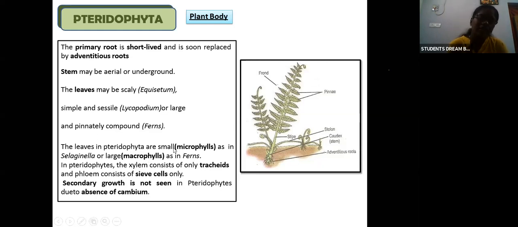In pteridophyta, xylem consists of only tracheids and phloem consists of only sieve cells. So vascular plants are still primitive here. Xylem contains only tracheids and phloem only sieve cells. Secondary growth is not seen in pteridophyta because of the absence of cambium. Secondary growth is not there.